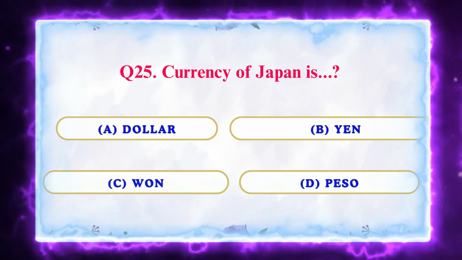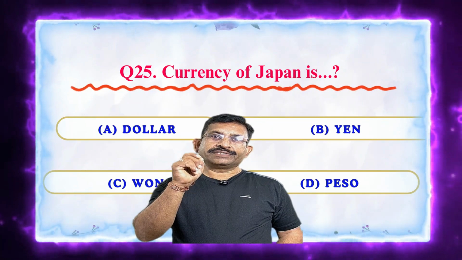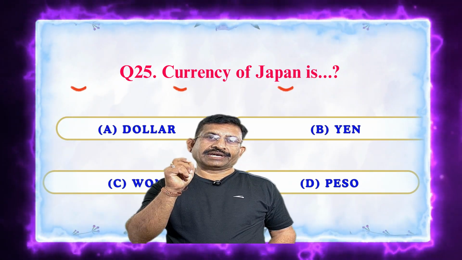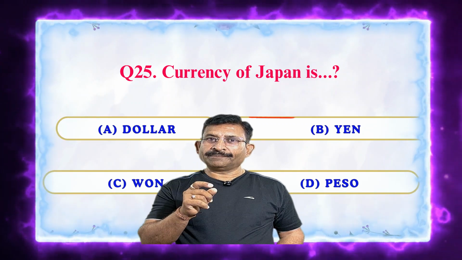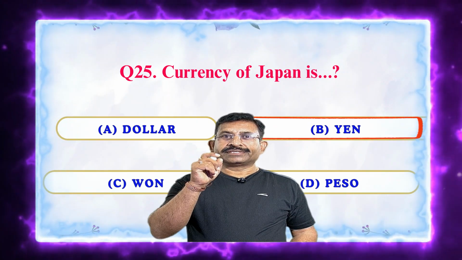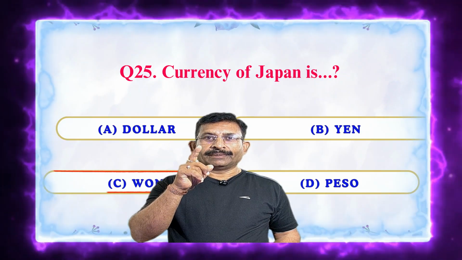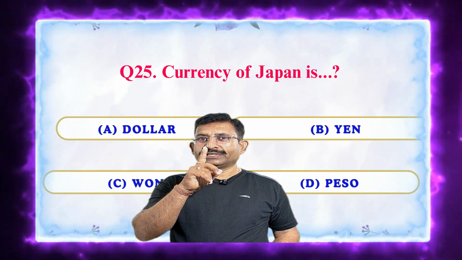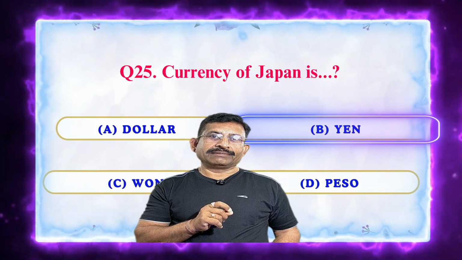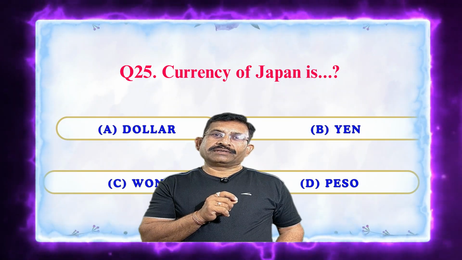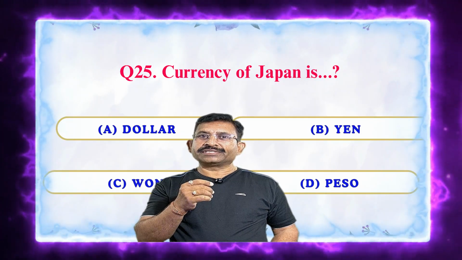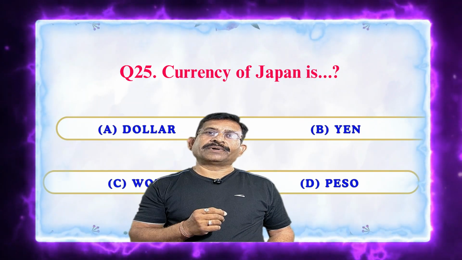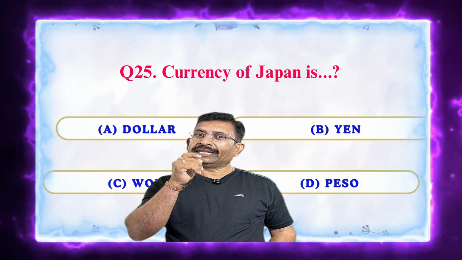Yes. Last question: currency of Japan is dash dash. What is the currency of Japan? A, Dollar; B, Yen; C, Won; and D, Peso. Answer is B, Yen. Japan's official currency is the yen. Just as our Indian currency is called the rupee, Japan's currency is called the yen.